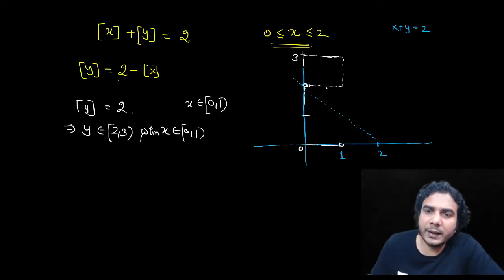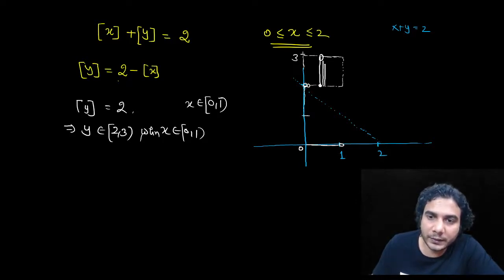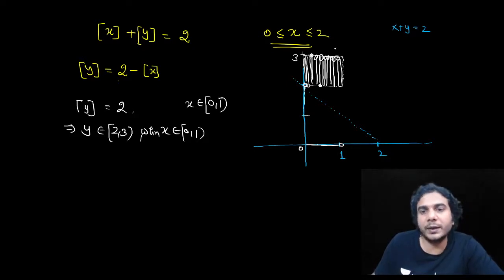Okay. So whenever x takes any value between 0 to 1, greatest integer of x will be 0 and greatest integer of y will be 2, and y will be from 2 to 3. y will take this value. So it is true for all these values. You'll get these continuous vertical lines, all right? And when you get these continuous vertical lines, it is like this is a box. All these points will satisfy, excluding the upper boundary and right boundary.